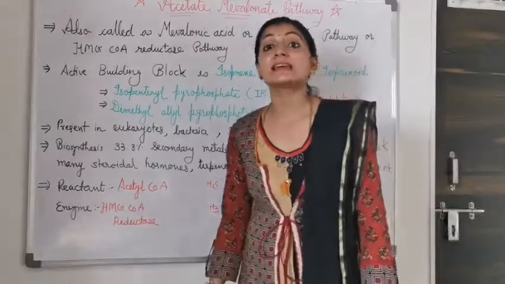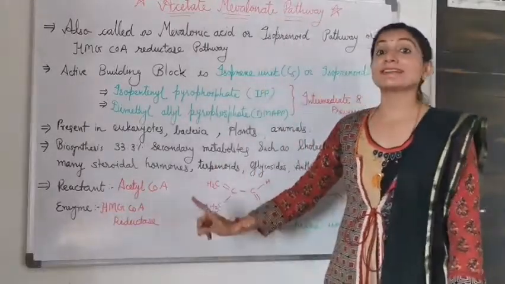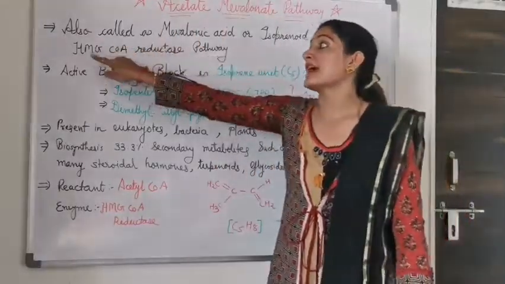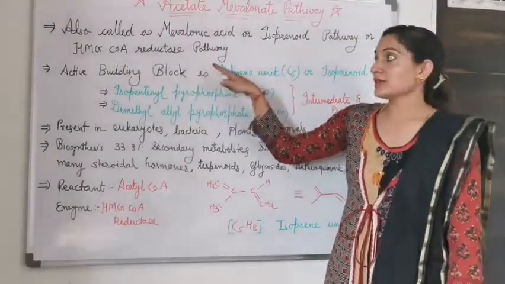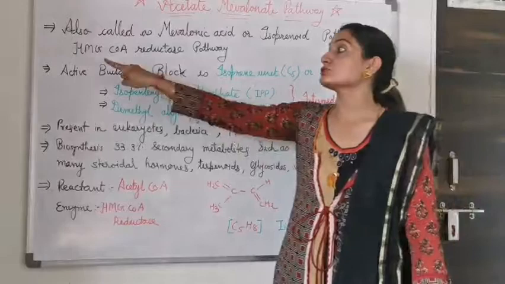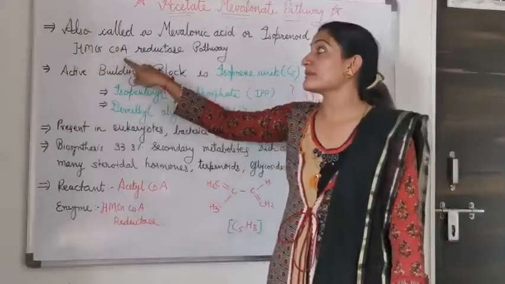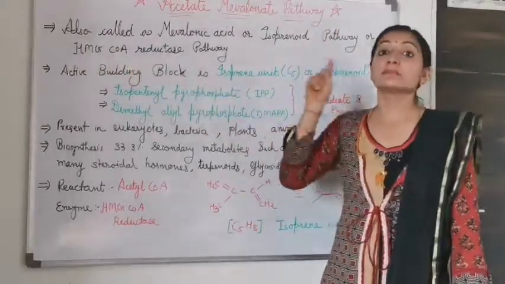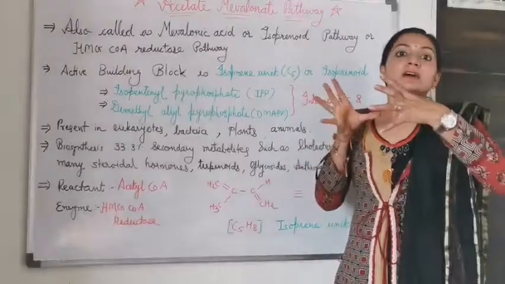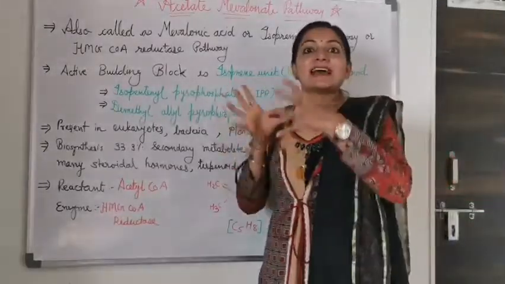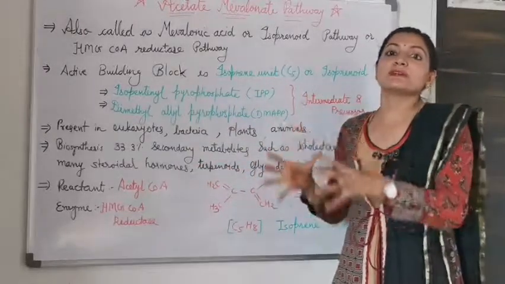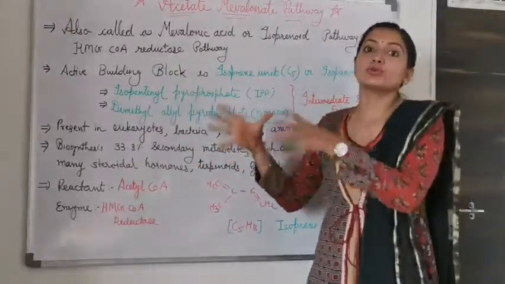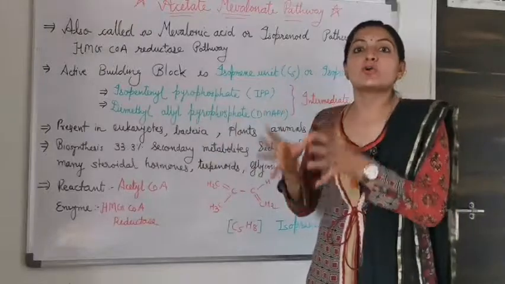Because of that, this pathway is also known as the HMG coenzyme A reductase pathway. So you understand why this pathway is also known as the HMG coenzyme A reductase pathway: because the main enzyme is HMG coenzyme A reductase.